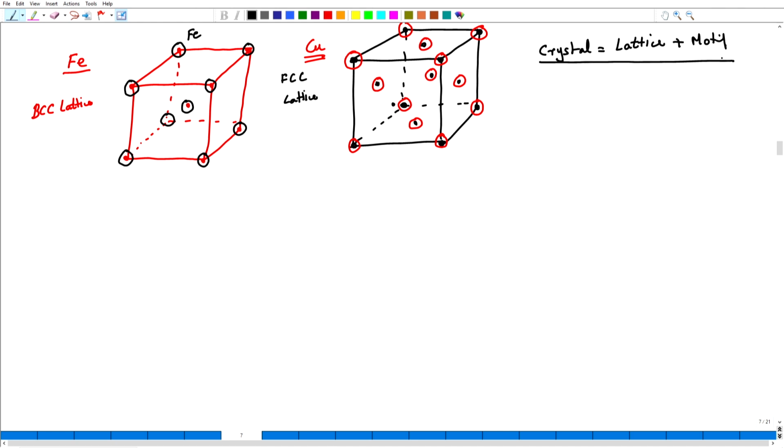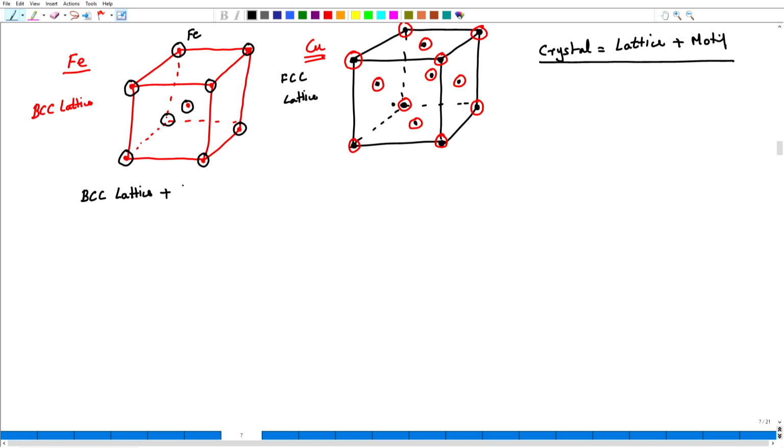So, let us look at this relationship and how it applies to this structure. In the first case, the body centered cubic structure for iron, what have we done? What is the lattice? Well, the lattice is BCC lattice plus what is the motif?